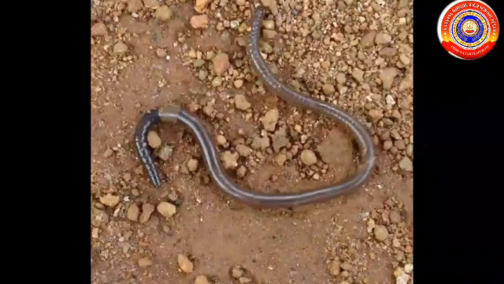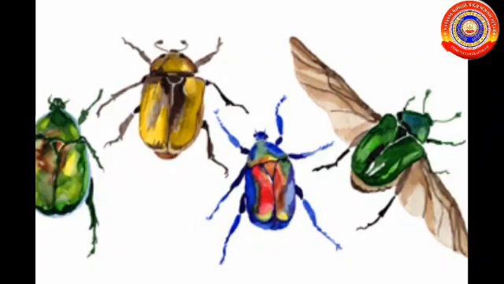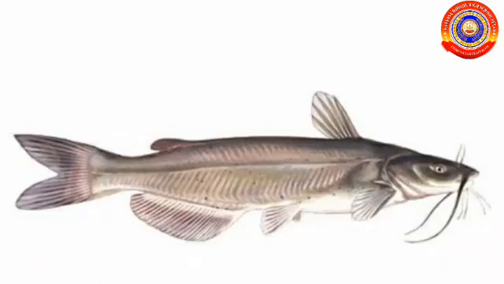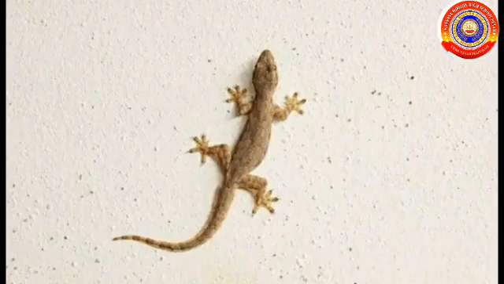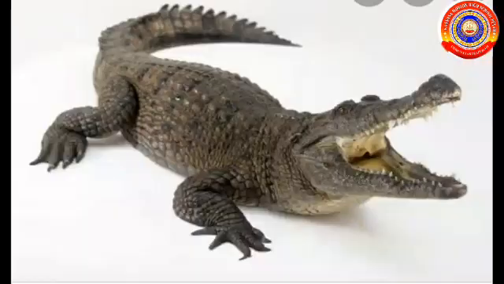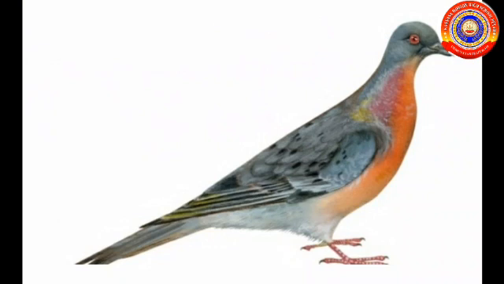The earthworm has 5 pairs of lateral hearts. The insect has a 13-chambered heart. The fish has a 2-chambered heart. The lizard has a 3-chambered heart. The crocodile has a 4-chambered heart. The bird has a 4-chambered heart.